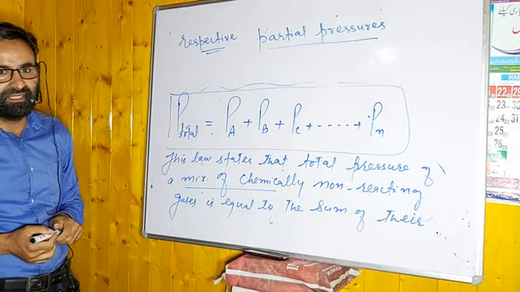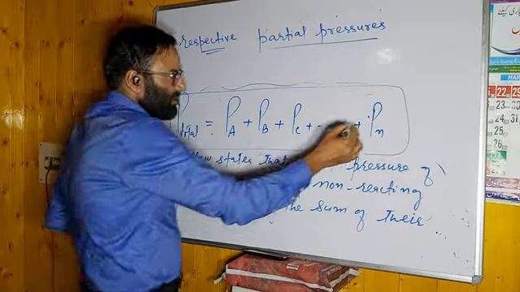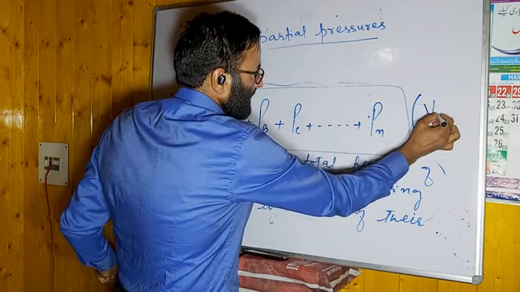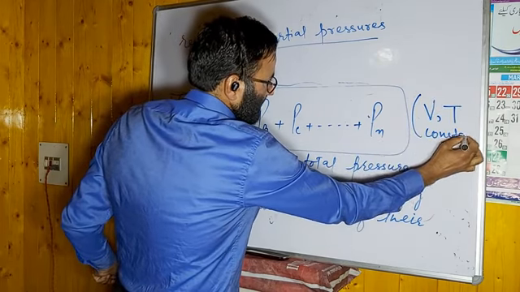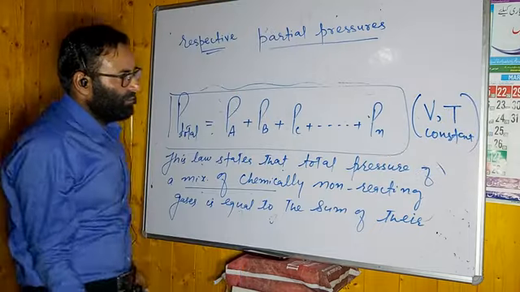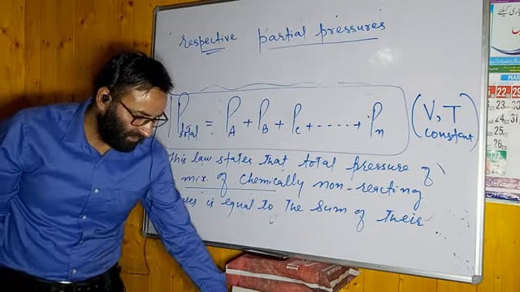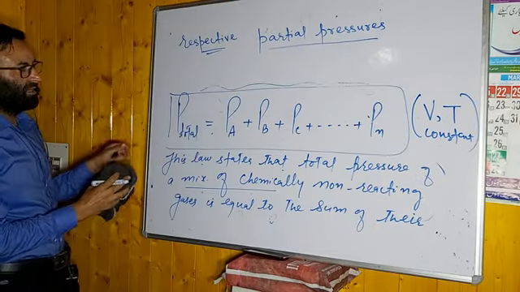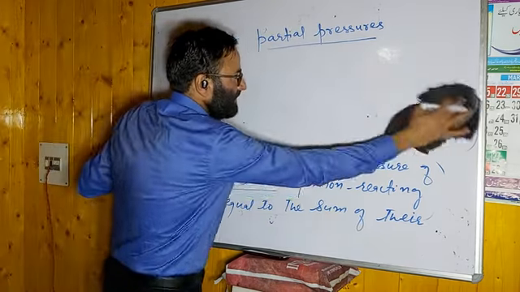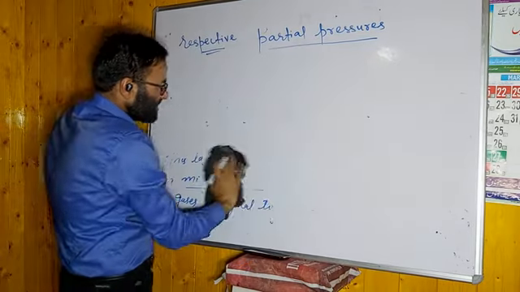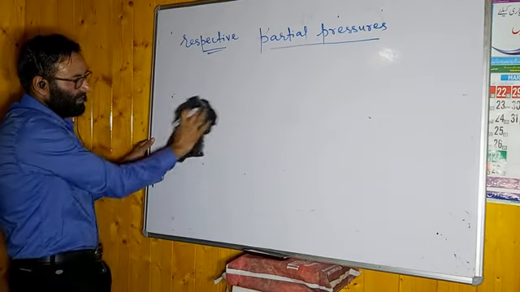But the condition is, remember this point, volume and temperature constant. ये याद रखना यहाँ पे. What is the condition? Volume and temperature, they should remain constant. देखिए जी, वॉल्यूम टेम्परेचर कांस्टेंट का मतलब क्या है? बोर्ड की तरह देखिए. Just understand the point. To understand this, I will take this example.